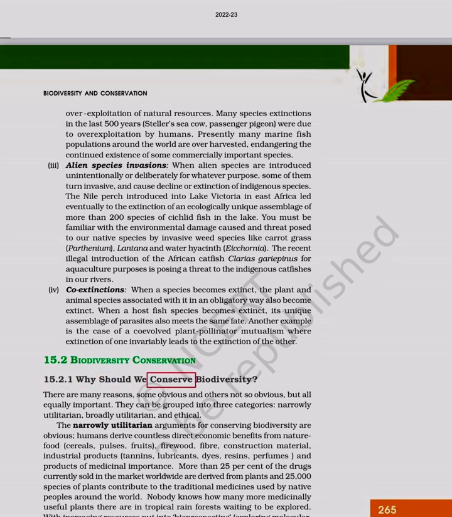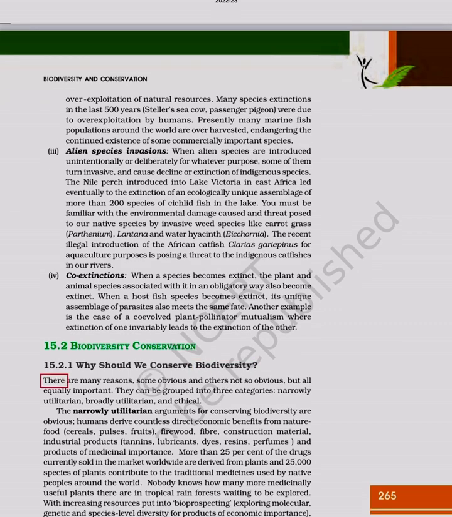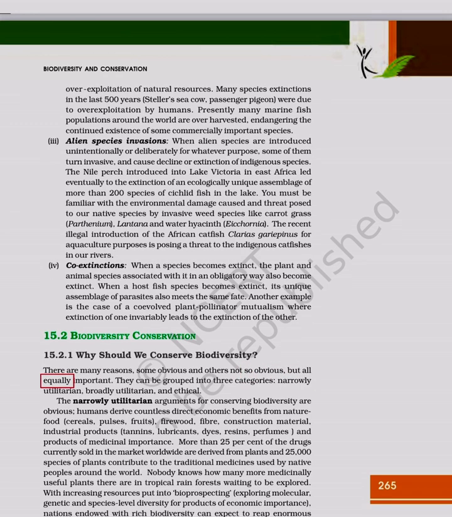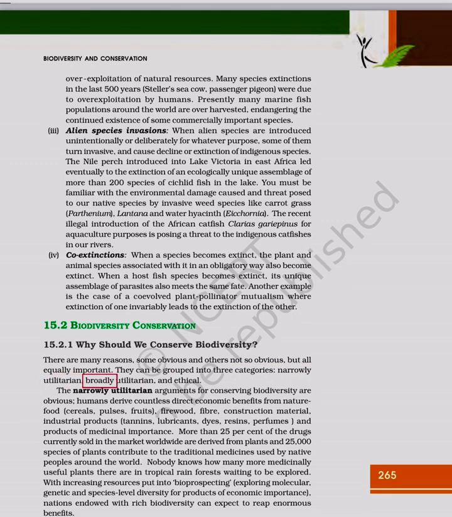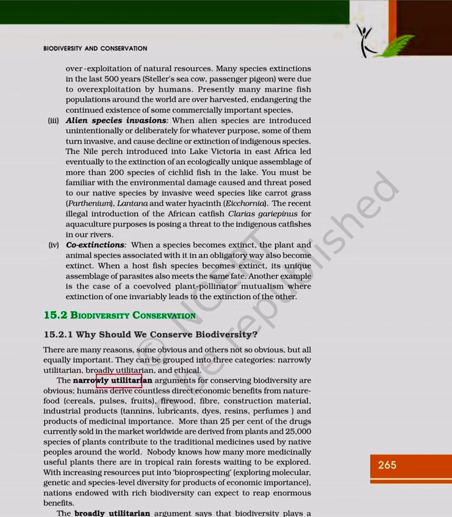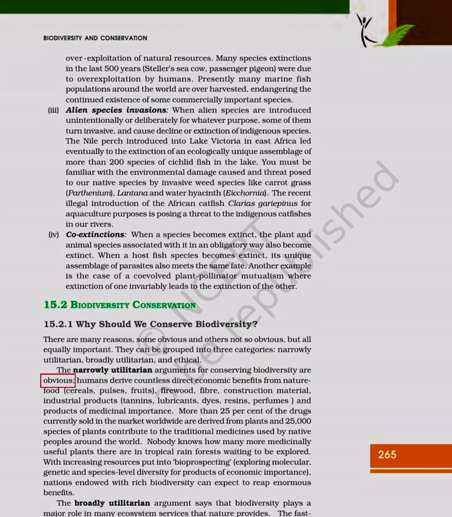15.2 Biodiversity conservation. 15.2.1 Why should we conserve biodiversity? There are many reasons, some obvious and others not so obvious, but all equally important. They can be grouped into three categories: narrowly utilitarian, broadly utilitarian, and ethical. The narrowly utilitarian arguments for conserving biodiversity are obvious.